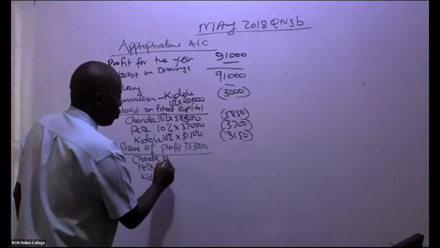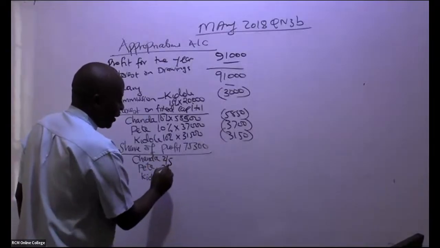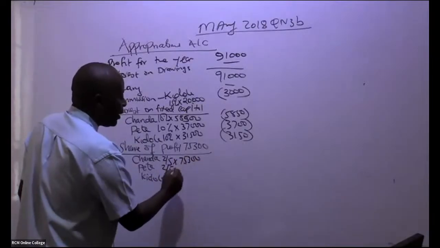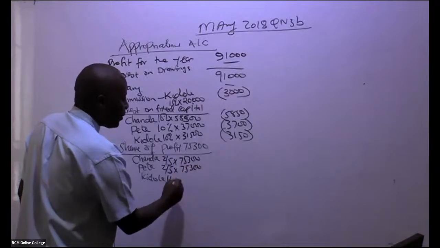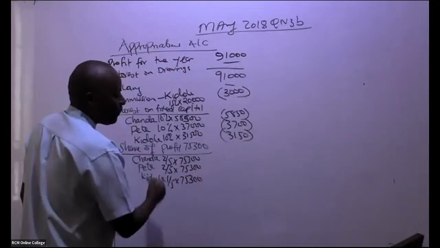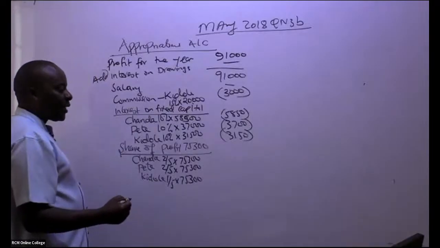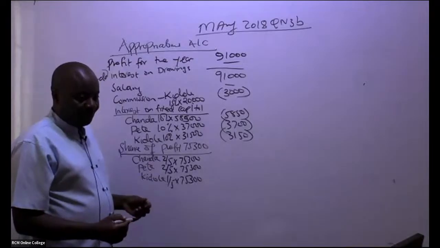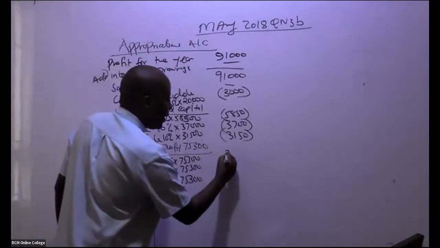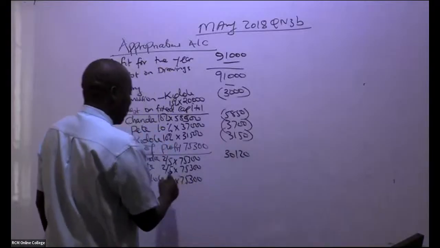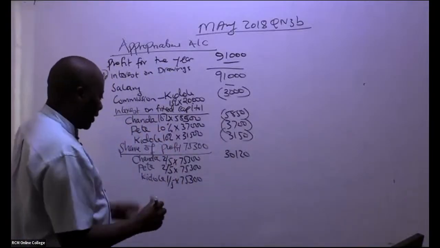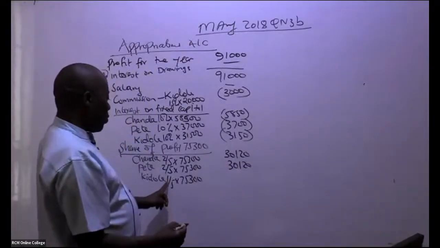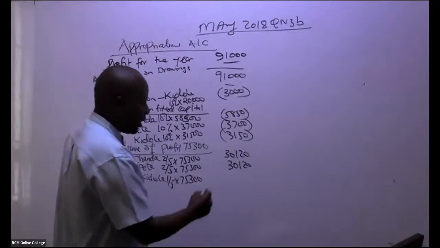So this will be 2 over, of course, if you add here, over 5, isn't it? 2 over 5, 1 over 5, times this 75,300. All right? So can somebody in this case here give me this 2 over 5 times this? What are we getting, ladies and gentlemen, here? So I'm being told here we have 3120. This and this will end up giving me the same, 3120, and then now this is 1 over 5. The last one is 14,700.